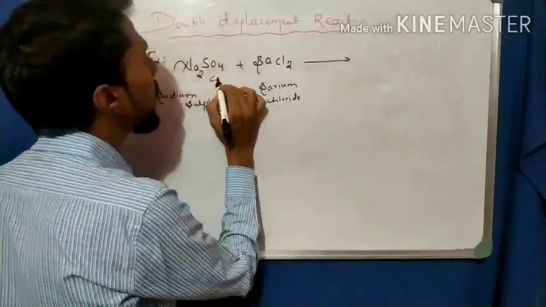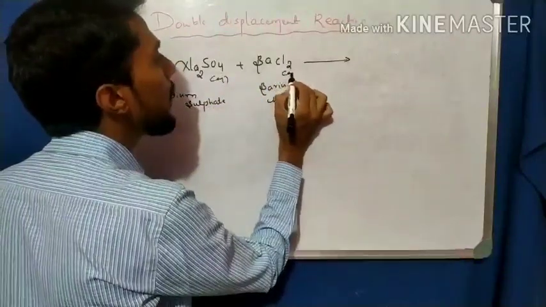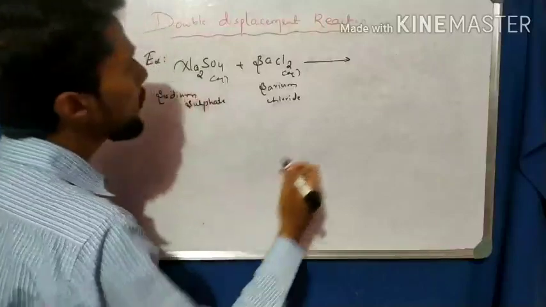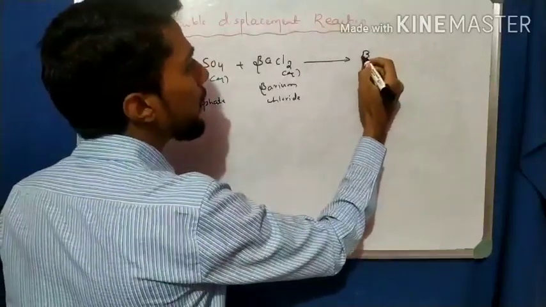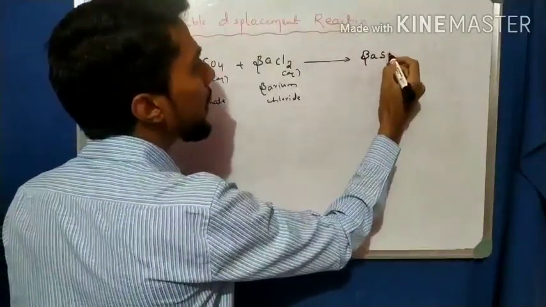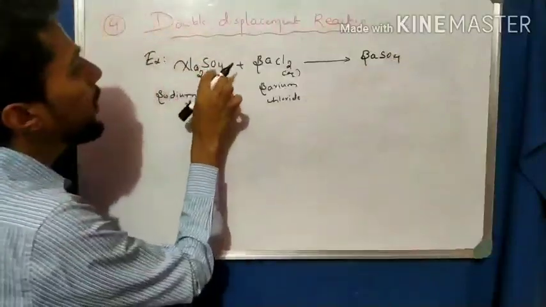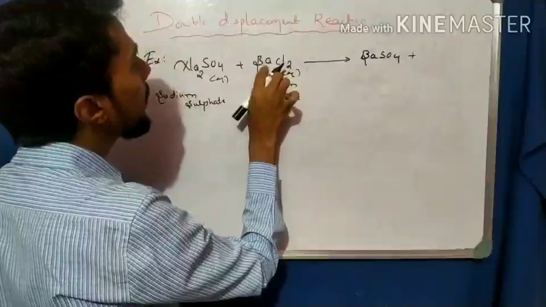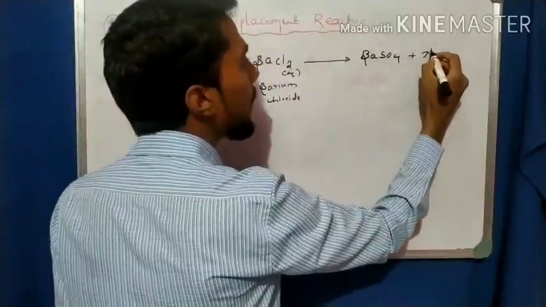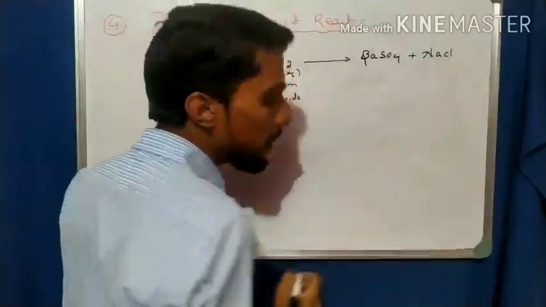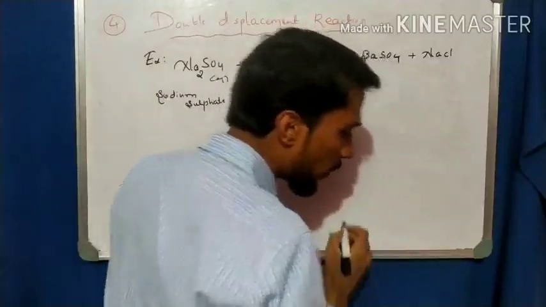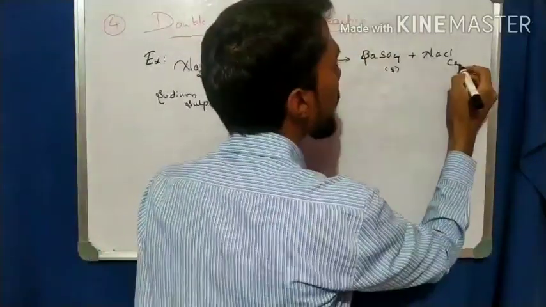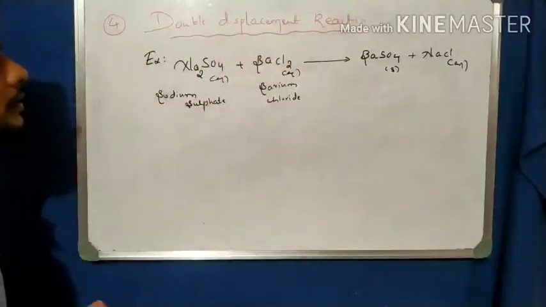Okay, both are in the aqueous state. So what we observe is that there is a displacement reaction like this. In BaSO4, in the place of Na, Ba came, and in the place of Ba, Na came. So what happened? NaCl. This type of reaction is carried out, and this is solid and this is aqueous.